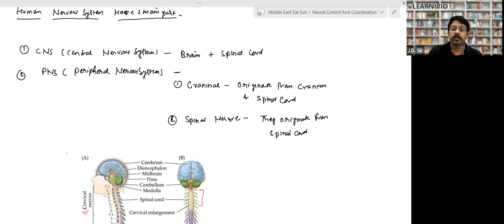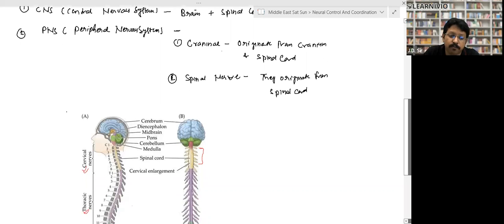Look, if you see the human body from the top, the part present at the central part is called the central nervous system. And the PNS, the peripheral nervous system, which is present outside of our body, is called the peripheral nervous system, right? The peripheral nervous system is made up of two kinds of nerves, called cranial nerves and spinal nerves. Cranial nerves originate from the cranium. Cranium is this part, the brain box. They originate from the cranium and spinal cord. And spinal nerves originate from the spinal cord.